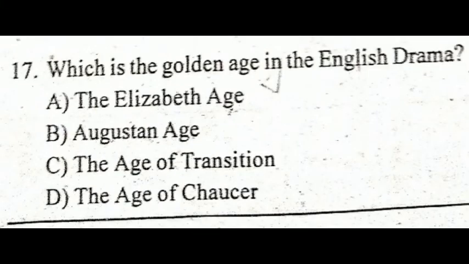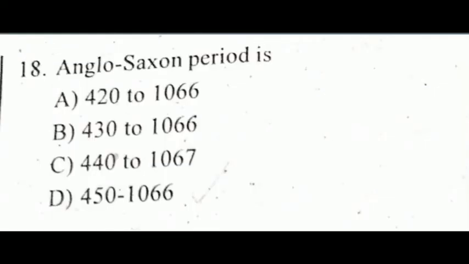Which is the golden age in English drama? It is the Elizabethan age. The Elizabethan age is the golden age in English drama. Anglo-Saxon period is between 450 to 1066.